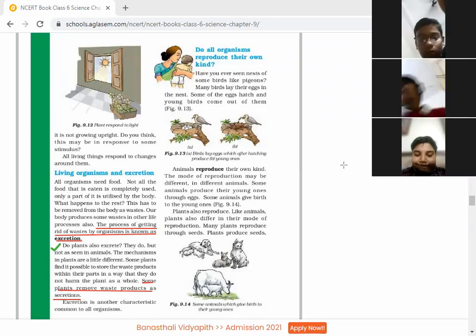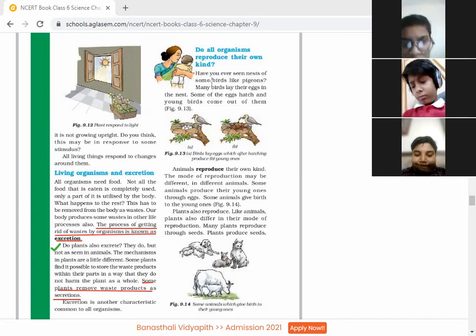Okay, next is Dravya Jain. Do all organisms reproduce their own kind? Now we will be discussing reproduction, how animals reproduce. Read from this paragraph.